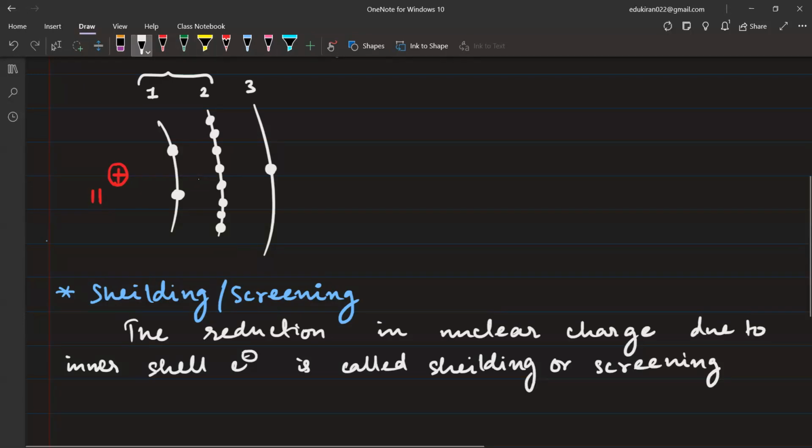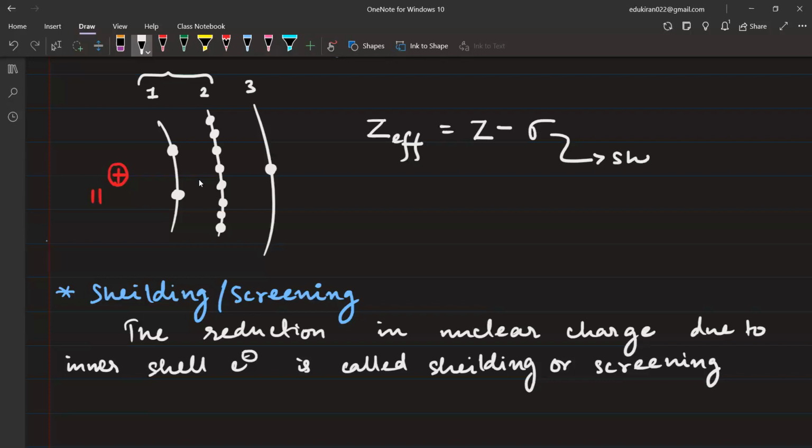Okay. So the outermost electron does not experience the complete nuclear charge that is given by Z. It is rather experiencing some nuclear charge that is known as Z effective. Effectively, how much is it experiencing? It is experiencing Z minus sigma, and this sigma is shielding, right?